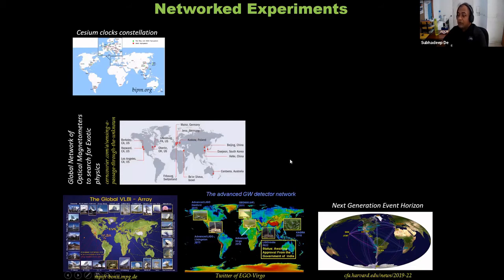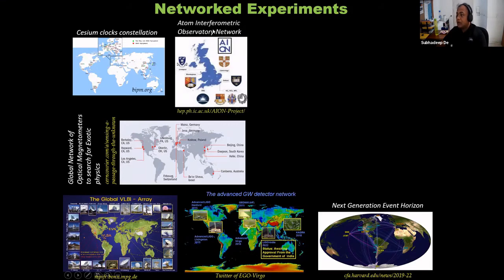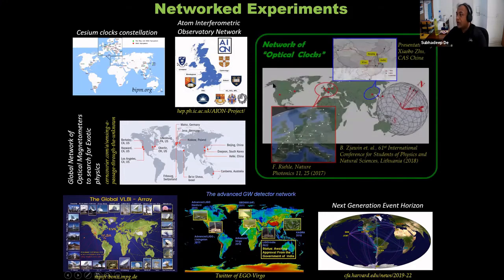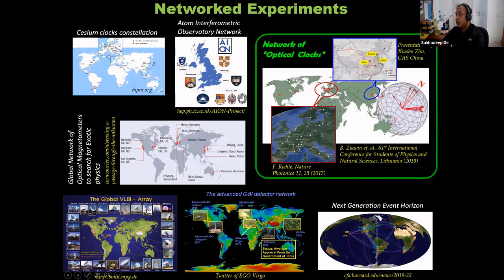On the atomic physics side, a few more examples. For example, these are very precise optical magnetometers, and there is a worldwide consortium, they are connected. This is the atom interferometer, an ultracold atom based interferometer in the UK. They are connected together, and of particular interest to us, these are the optical clock networks worldwide. In USA, there are several optical clocks, and this is the European Union clock network. The clocks in Europe are available in different countries like UK, Germany, France, Italy, and a few others. And these clocks are connected by ultra stable fibers.